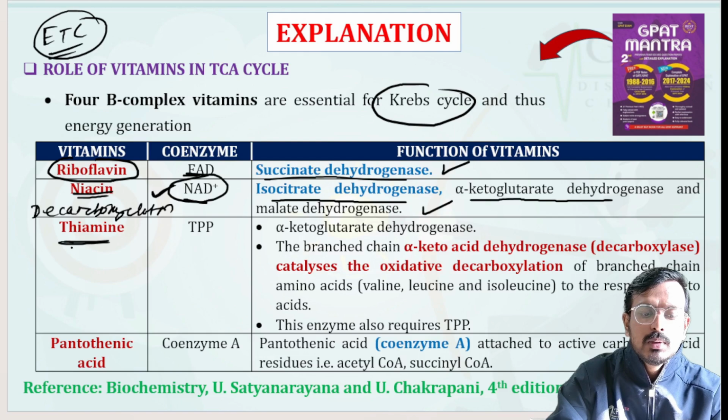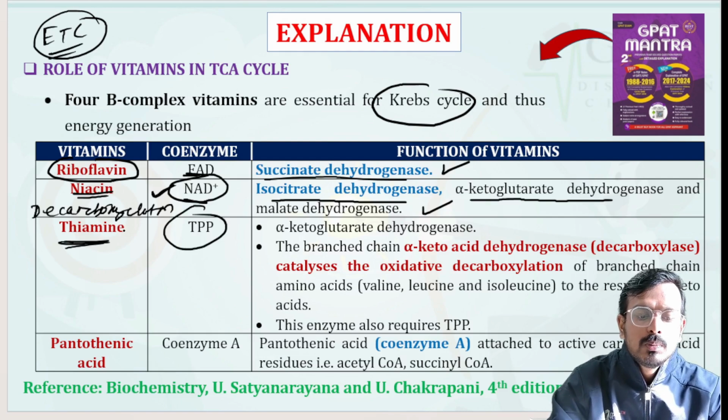Next is your thiamine, vitamin B1, whose coenzyme is TPP. It also acts as a coenzyme for the enzyme alpha ketoglutarate dehydrogenase or branched chain alpha keto acid dehydrogenase enzyme.